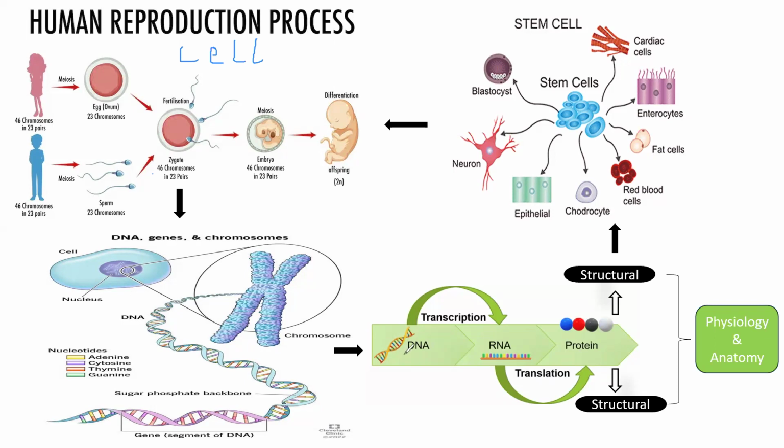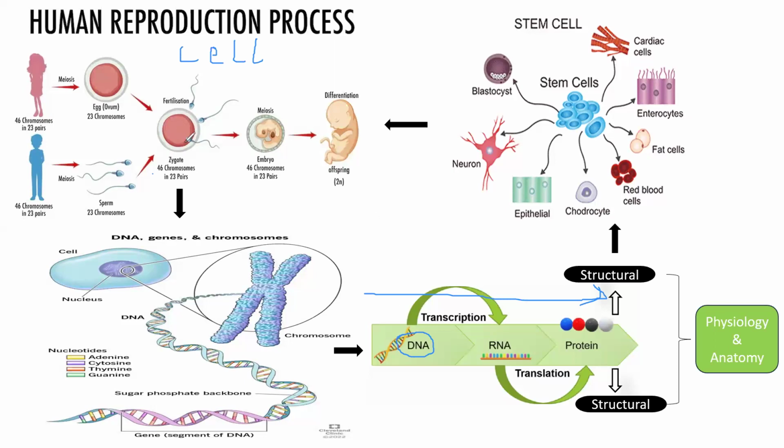So in this DNA, we have a process called the central dogma of molecular biology. And remember, I told you in this course, we are going to look at the macromolecules. So now we want to see how this DNA, RNA, and protein are related to the journey of human life.